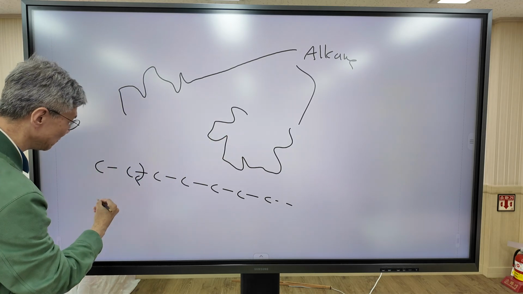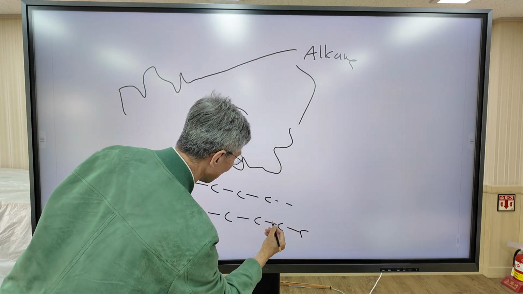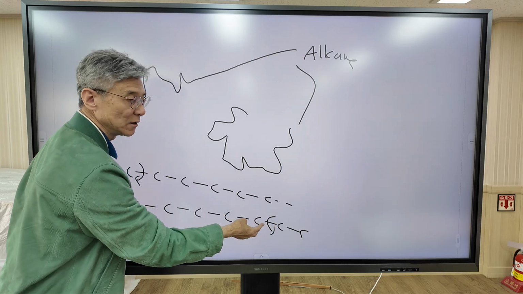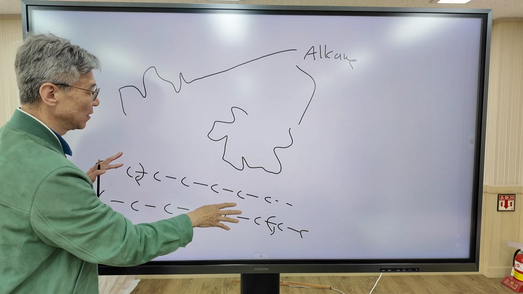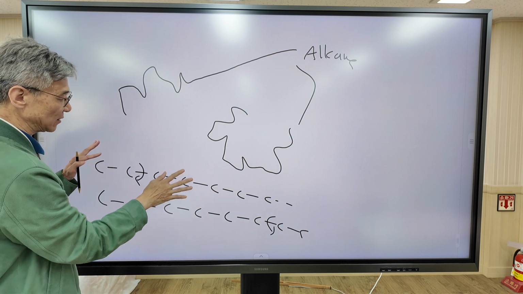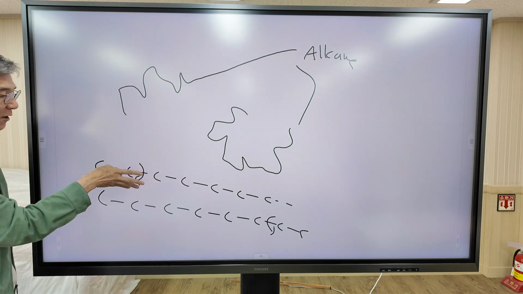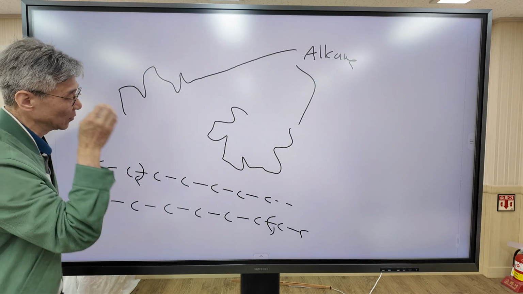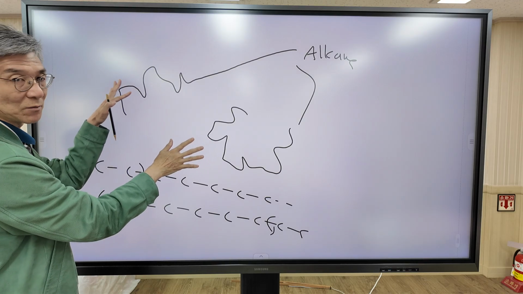But in this molecule, for example, free rotation occurs at a different position. So free rotation occurs randomly at different positions. So even though they are the exact same molecule, the shape may be different because the free rotation occurs randomly at every point. So even though the shape is different, these two are the exact same molecule.